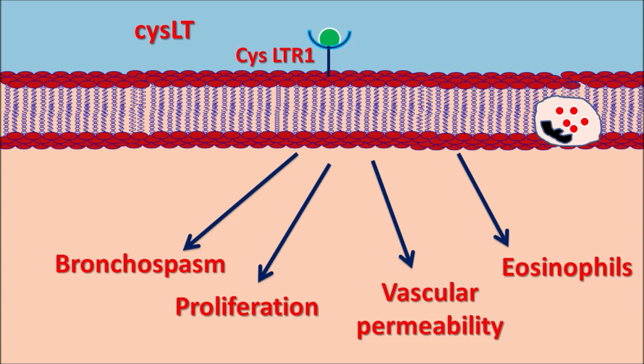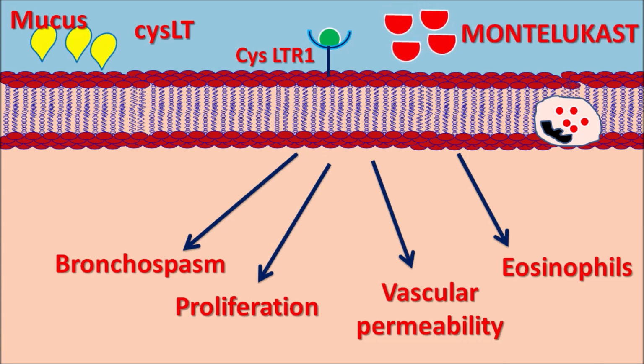So infiltration of the eosinophils is one of the important actions of the cysteine leukotrienes. They can also stimulate mucus secretion. The mucus can be secreted more from the epithelial cells, which increases the further bronchospasm. In this way, cysteine leukotrienes can increase the bronchospasm, proliferation of the smooth muscles, and the permeability of the vascular smooth muscle resulting in edema, and they can also stimulate the infiltration of the eosinophils, monocytes, macrophages, and increase production of mucus, increasing the bronchospasm and asthmatic attacks.